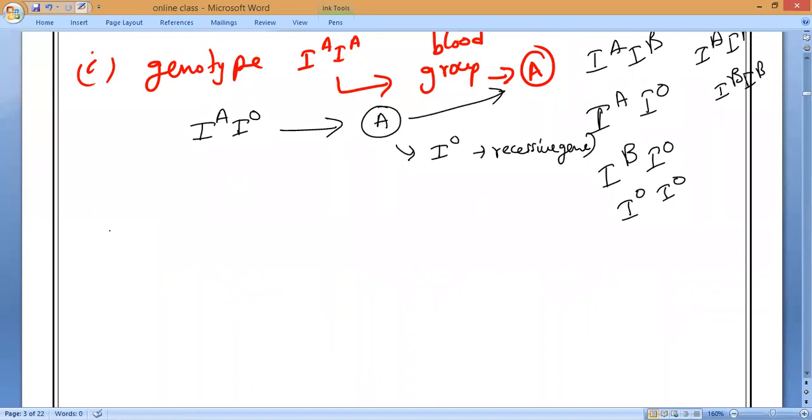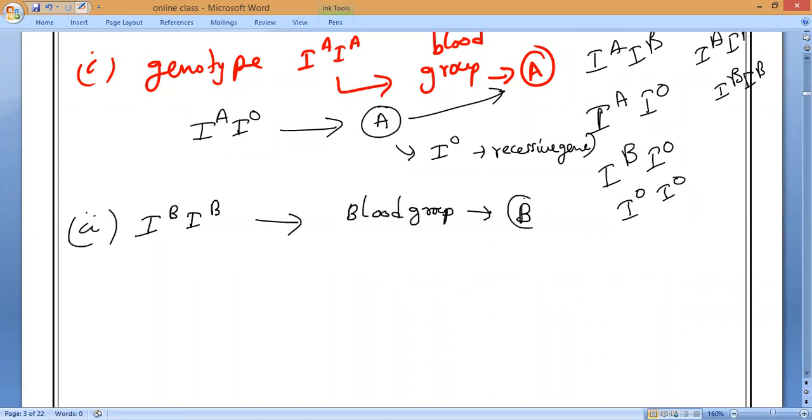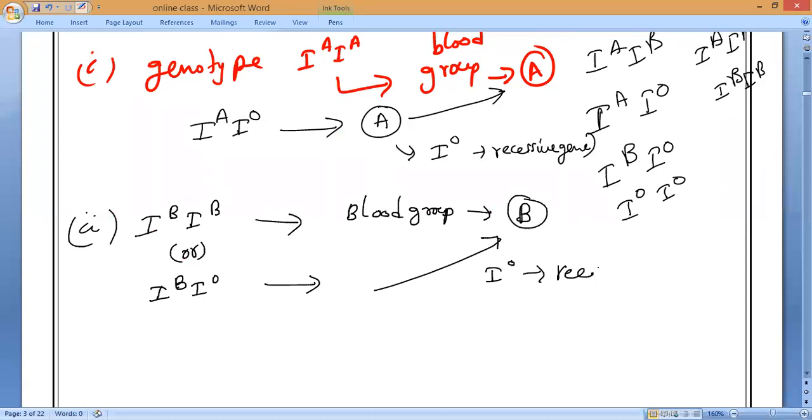Next, second one, IB and IB. The genotype is IB and IB. Then what blood group will come? B. So the blood group of the person appears to be B. What is another possibility? IB and IO. Then also the blood group is B only, because IO is the recessive. That is what you have to remember.